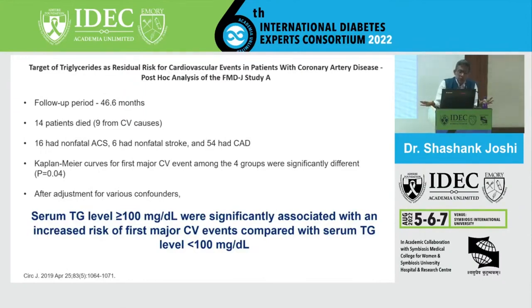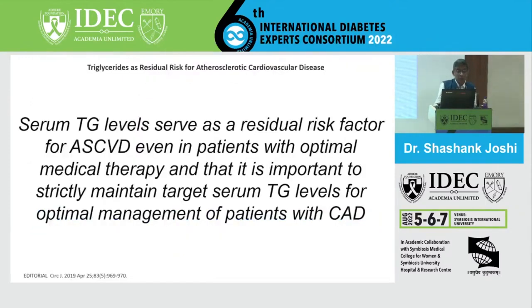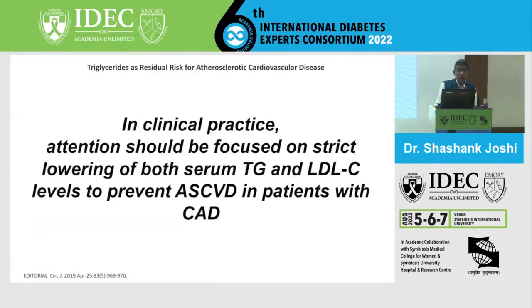Clearly it showed that serum triglyceride above 100 was associated with increased risk of first major CV events compared to people who were below 100. So that data is clear-cut beyond reasonable doubt. So I don't think we should have in our thinking that triglycerides are not important. They are important, and they can predict, and 100 is the key number. It's not 150, it's not 200.